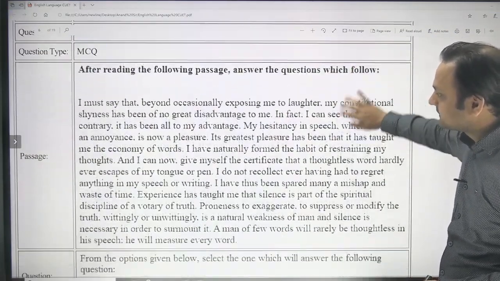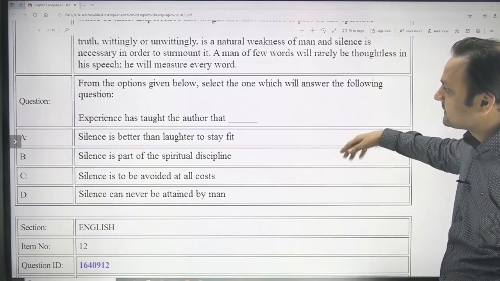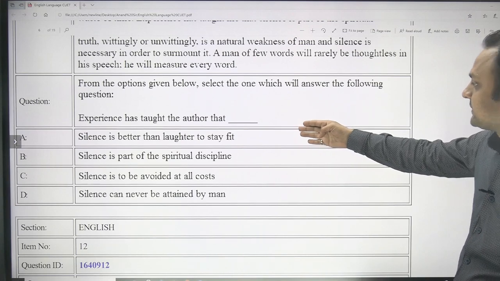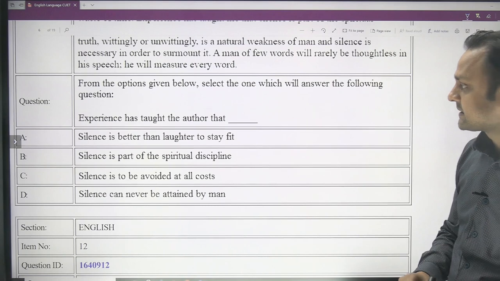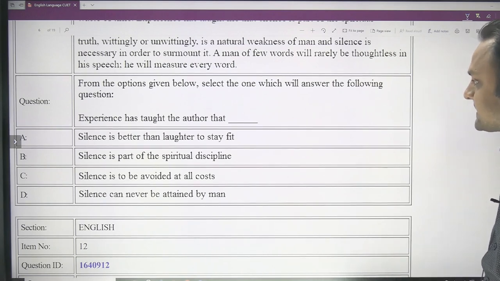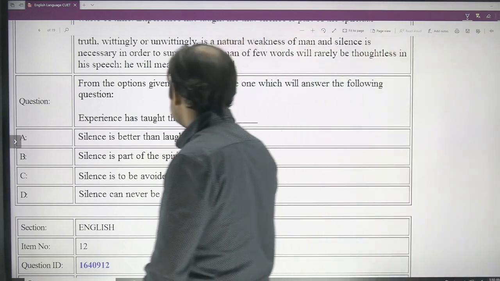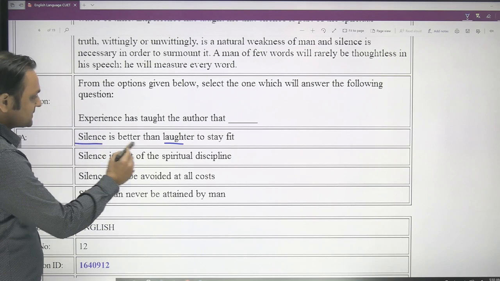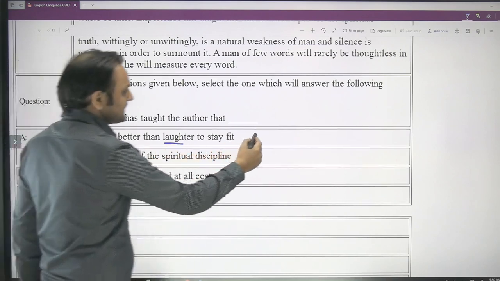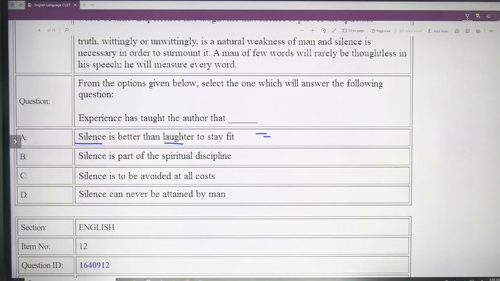And now let us read this. Now experience has taught the author that, which of the following? Which of the following has the author learned from his experience? Experience has taught the author that silence is better than laughter to stay fit. Nothing about laughter has been mentioned in the passage. This option is comparing silence with laughter, so it may not be the case, but let's not jump to any conclusion right now. Let's analyze other alternatives first, and then we will understand in a while.